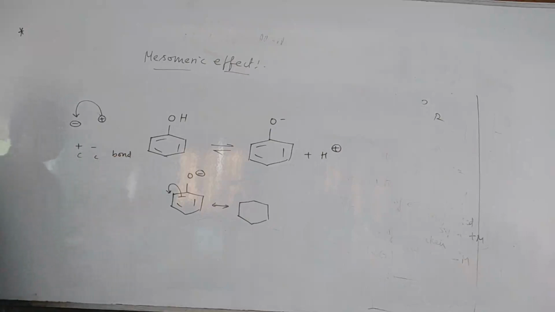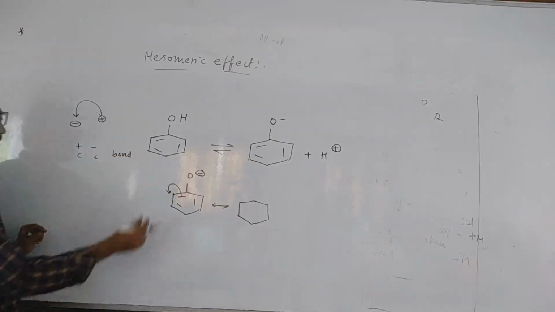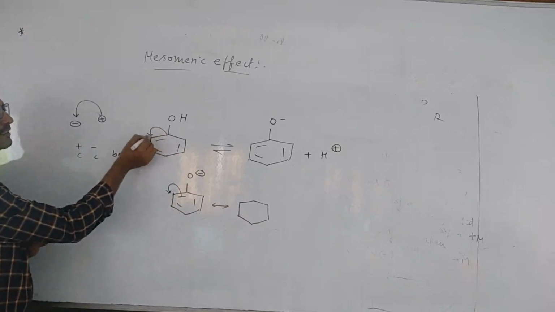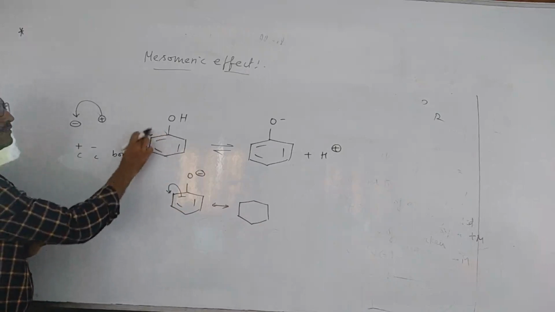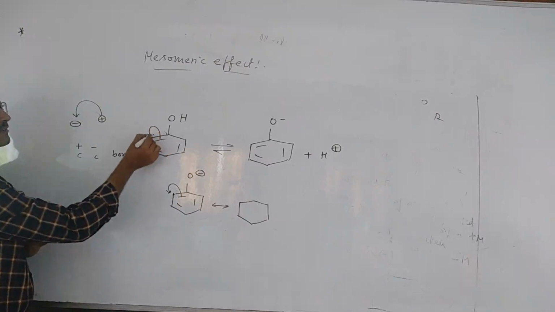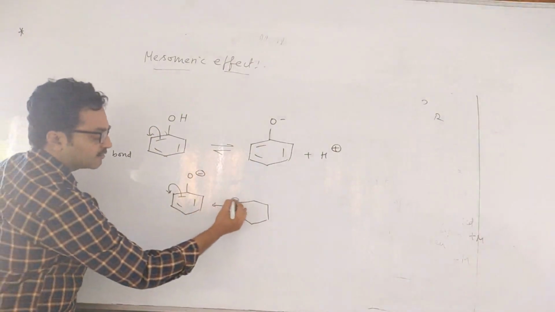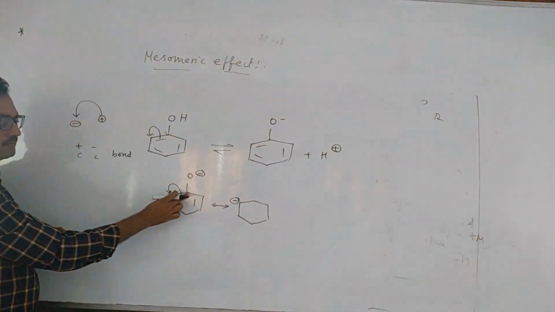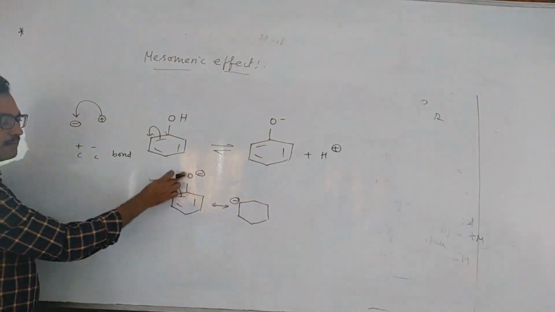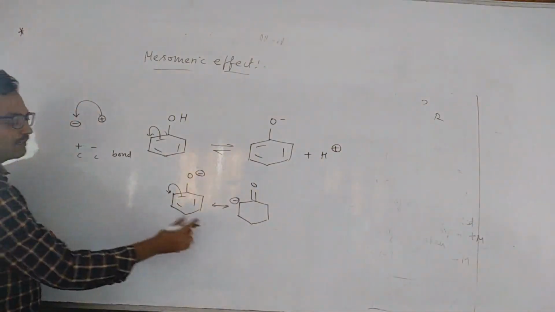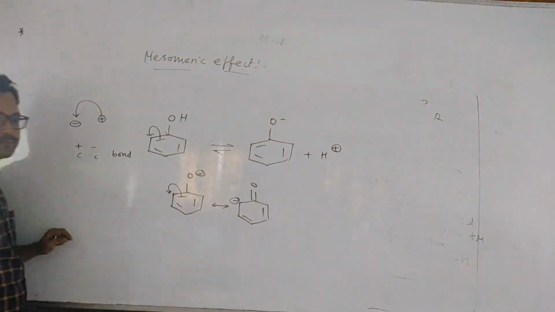Many people shift the wrong way, so shift like this. Head gets a negative charge, tail is positive. Plus and minus, double bond. The remaining groups I am not disturbing.